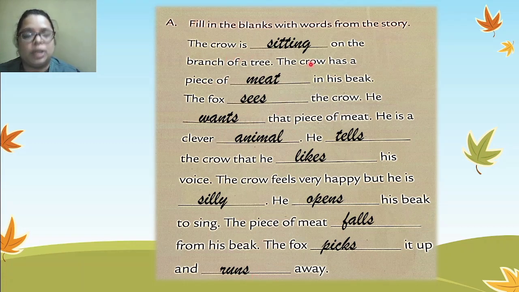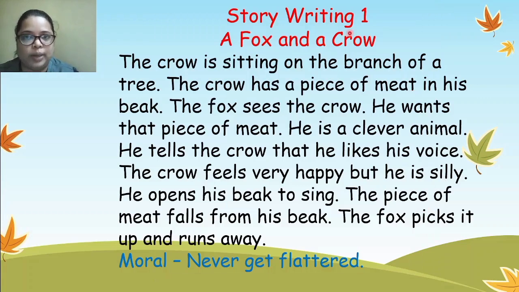Okay. Now in your notebook, you're going to copy the same story. Now I'm going to show you how to write it down. So in your notebook, in the classwork section, you will write down today's date. You will write story writing 1. Then on the next line you will write a fox and a crow. Then you will start writing the story on the next line.